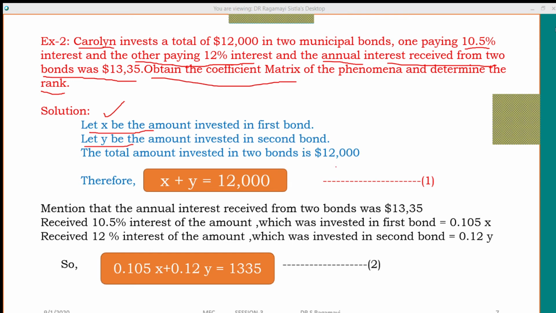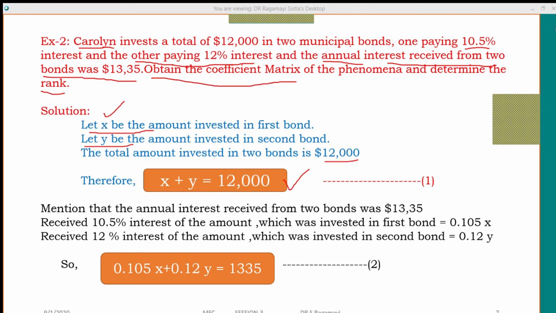But together he invested $12,000 in 2 bonds. Therefore, the corresponding simultaneous equation is X plus Y equals 12,000. Since there are 2 unknowns, X and Y, we require one more equation to find their values. For that, we formulate the second equation from the second point of the problem.